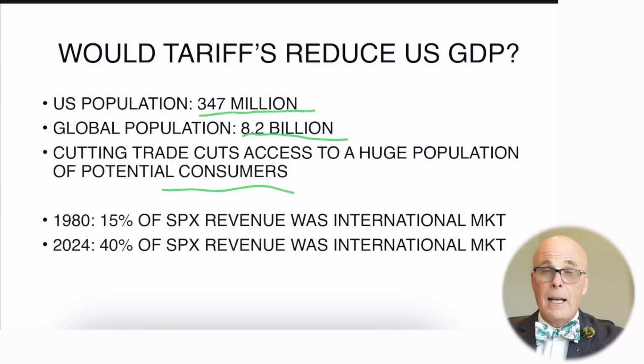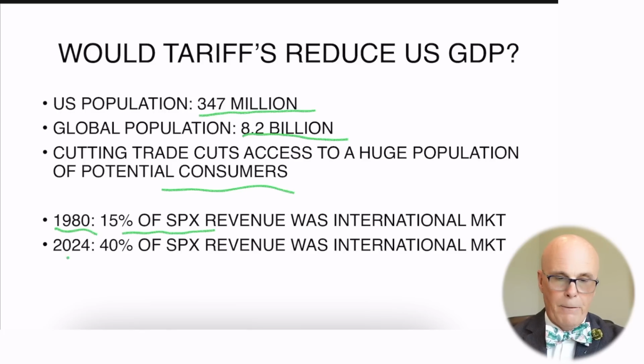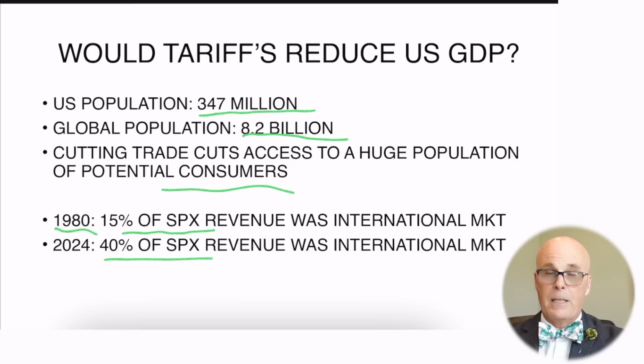So just as a fact, when we look at the stock market, because right now we're talking about GDP, which is gross domestic product, the economy. Well, how does that affect the stock market? In 1980, 15% of the S&P 500's revenue was based on international markets, and by 2024 it was 40% of the S&P's revenue. So it's significant. So it affects the economy, which in turn affects the markets. We know how the markets have grown with this wonderful world of global trade.